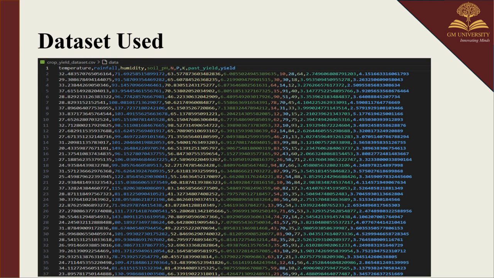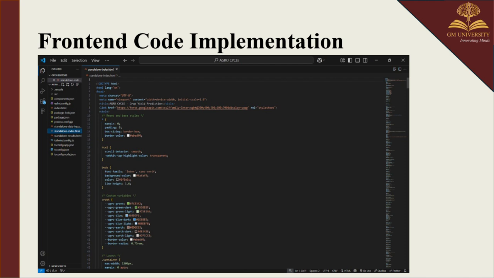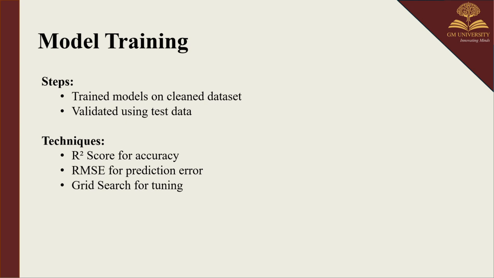Next, we have the data sets here. As you can see, there are temperature, rainfall, humidity, soil pH, NPK levels, past yield and the yield. Next, we have front-end implementation. Here, we have the web interface of our project. It also has the HTML code, which is displayed. And next, we have the model training. In this, we train the model on the cleaned and processed data sets. It is used to test the data to validate performance.